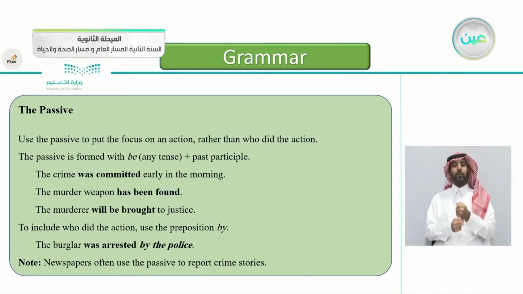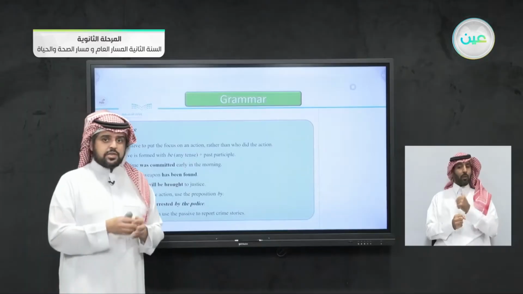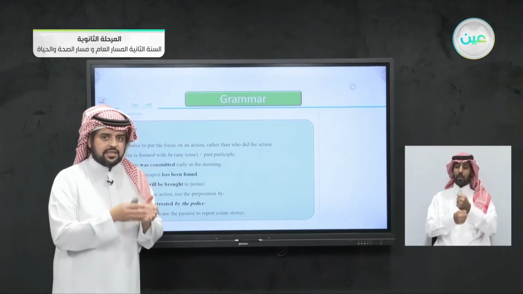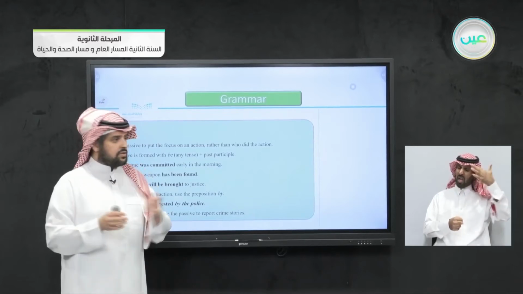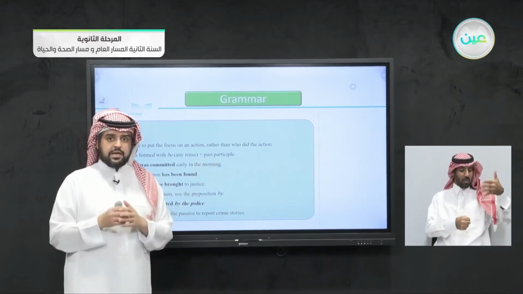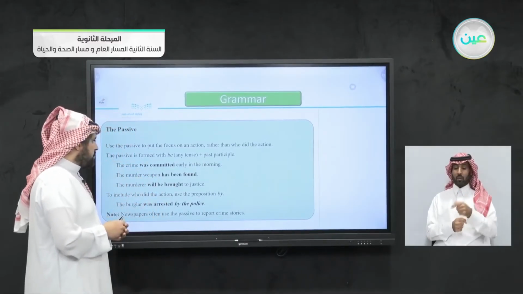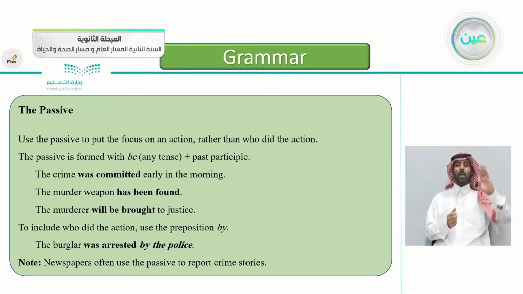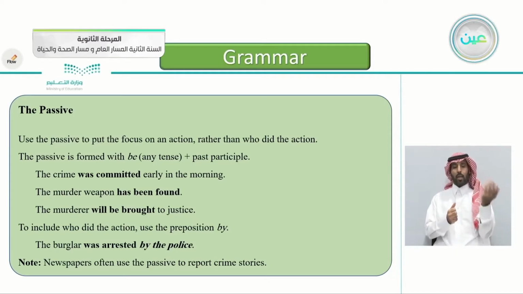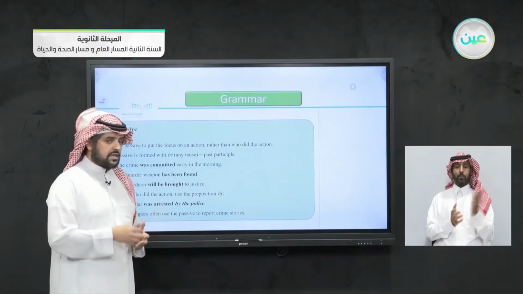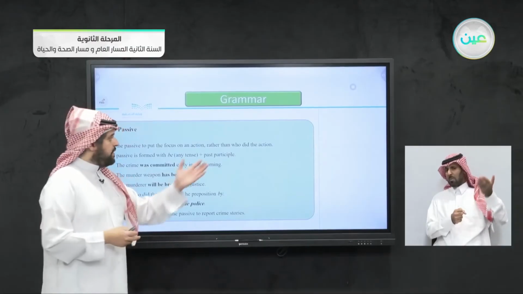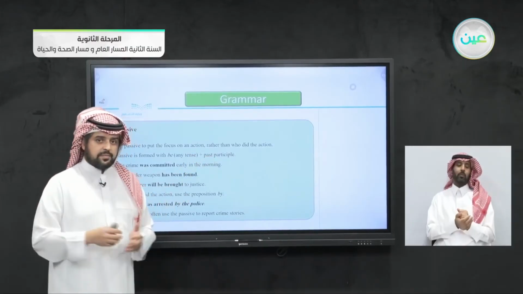So the main use of the passive form is to let you focus on the action itself rather than the person who did the action, or as I said before, the doer. The passive is formed with be, any tense: be, am, is, are, was or were, plus past participle. So it's the verb to be, in any tense used according to the situation. Is it present? Is it past? Is it future? Then we add the past participle of the verb.